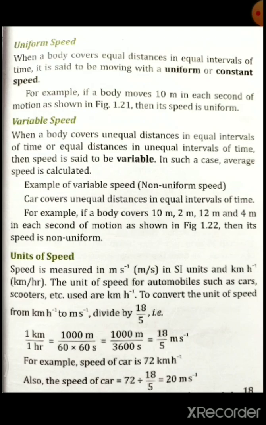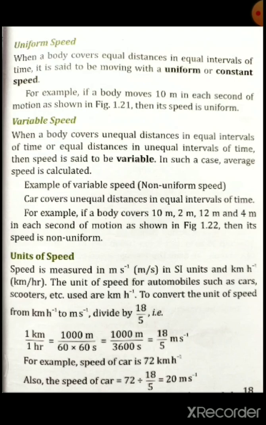So whenever a moving object covers equal distances in equal intervals of time, we can take the example of a car. If a car is moving and covers equal distances in equal intervals of time, we call that the state of uniform speed. That means if in 2 seconds it covers 10 meter, then in another 2 seconds it must cover 10 meter, then another 2 seconds it must cover 10 meter, and the process goes on. Then only we can say it is uniform speed. For example, if a body moves 10 meter in each second of motion as shown in figure 1.21, then its speed is uniform. I hope all of you have understood this.